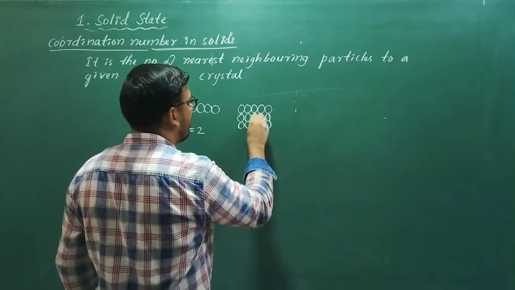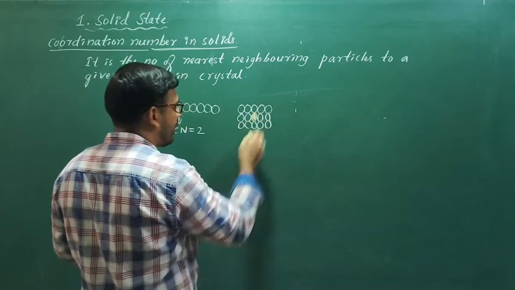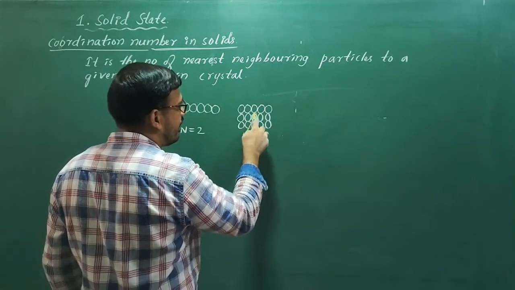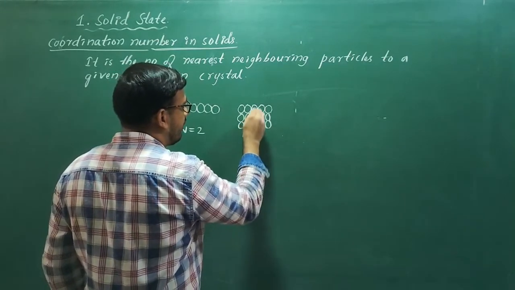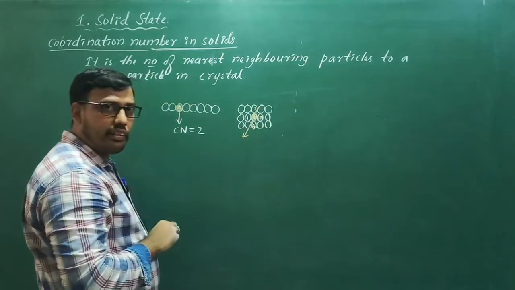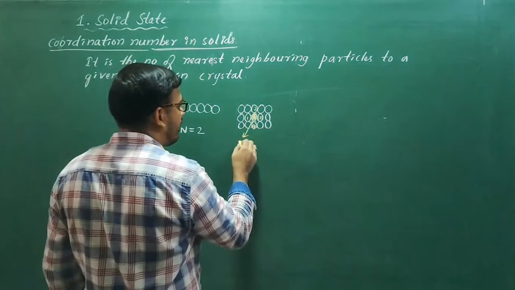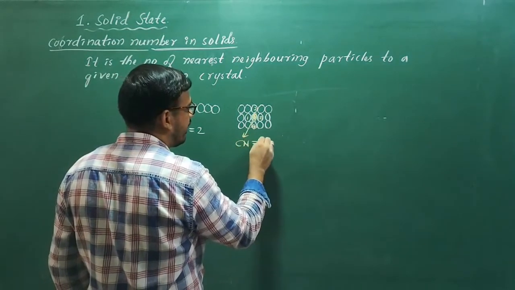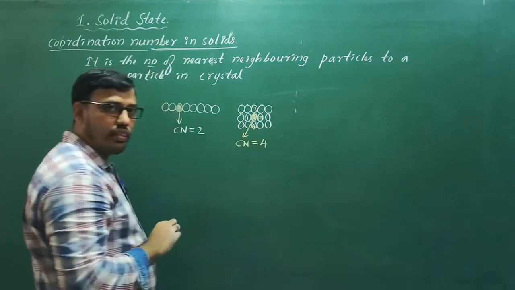I can say the coordination number of this particle, which is marked here. See, four particles are in close contact with this particle. So that's why the coordination number of this particle is 4.